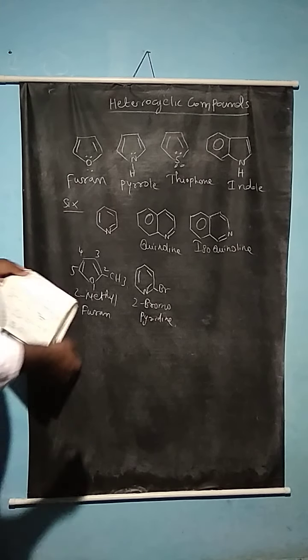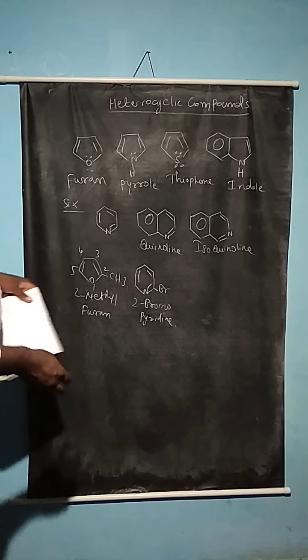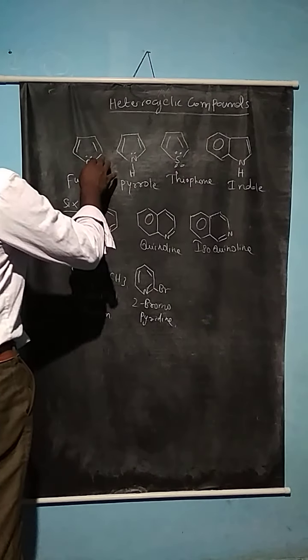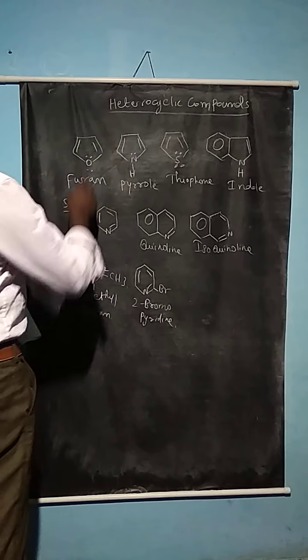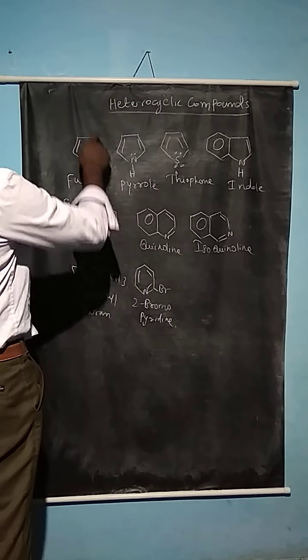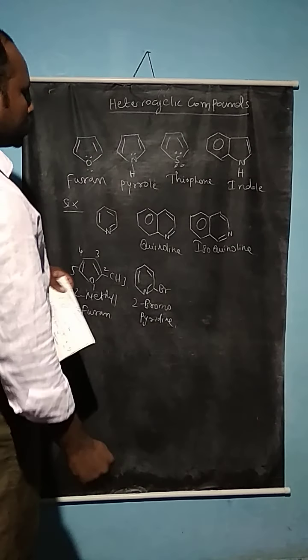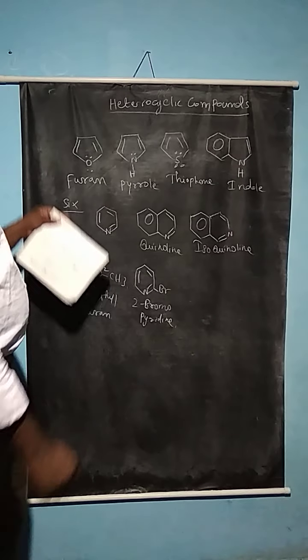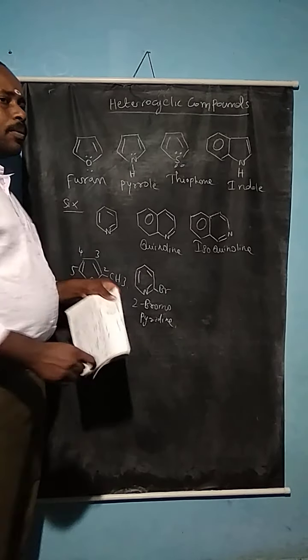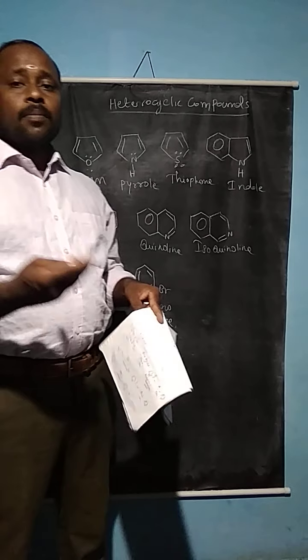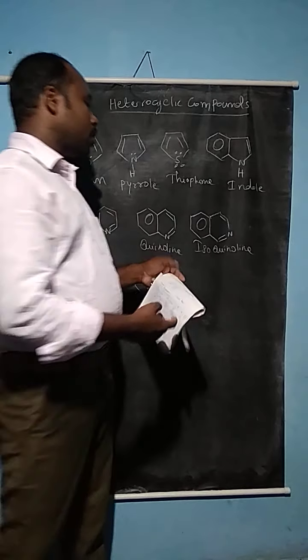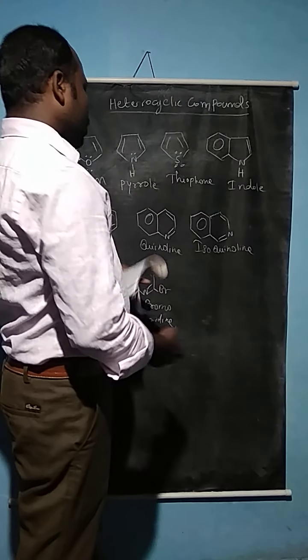Now the positions: we can name them 1, 2 and 3, or we can call them alpha, beta, gamma, delta positions. This is the nomenclature of some of the heterocyclic compounds. Some more compounds are also available, various heterocyclic compounds.